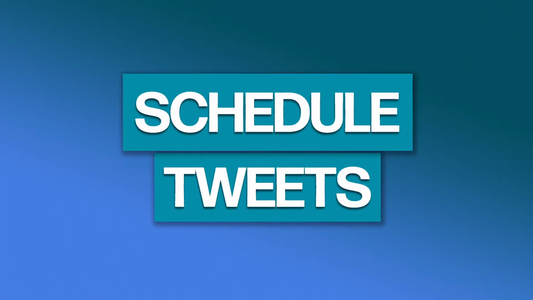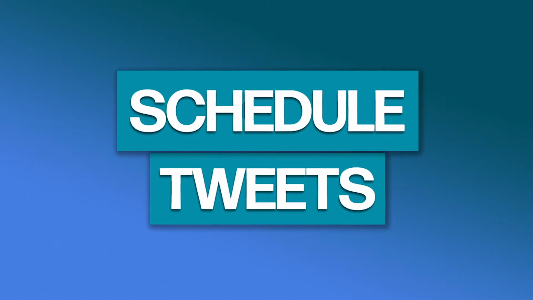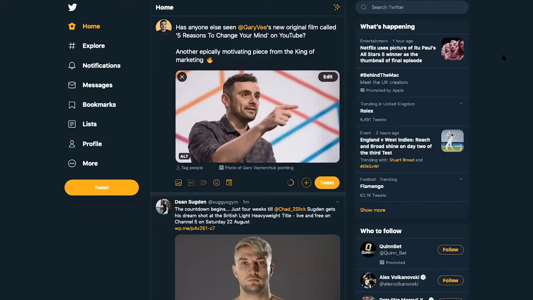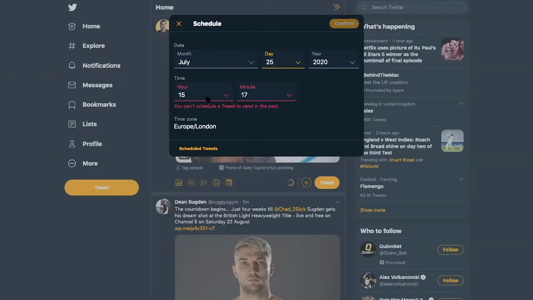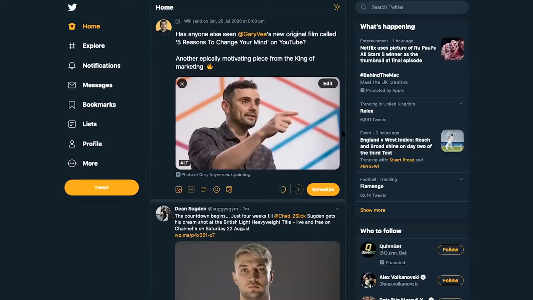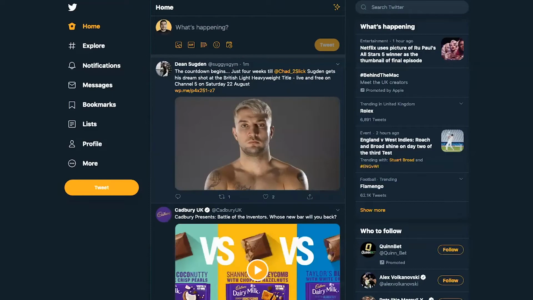Twitter users have been clamoring to schedule tweets for a long time. So when the news emerged that the platform was adding a scheduling tool to its desktop service, it was certainly a welcomed addition. The function allows users to schedule text, image, and video content up to 18 months in advance.